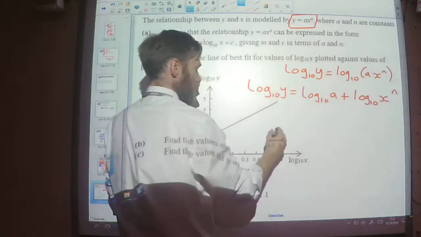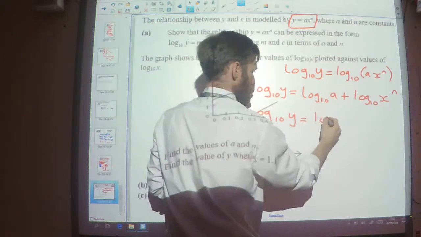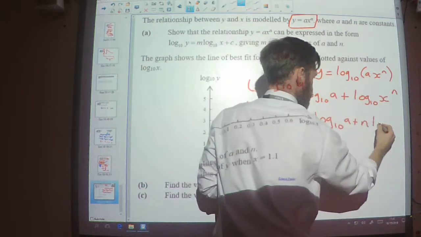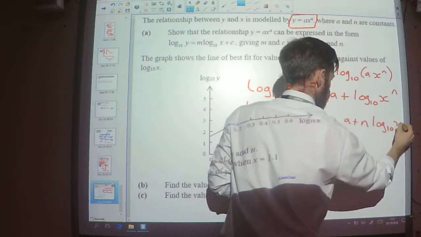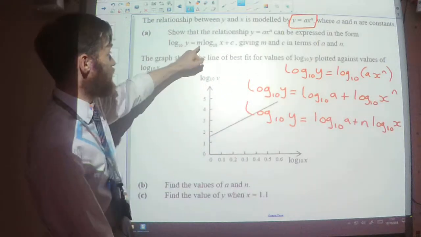And now use the power law to bring the n to the front, like so.